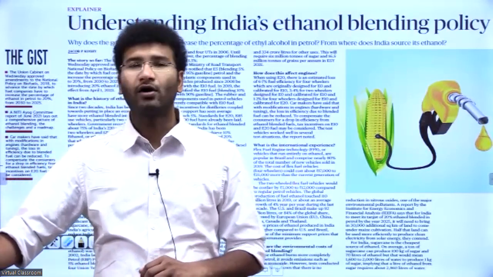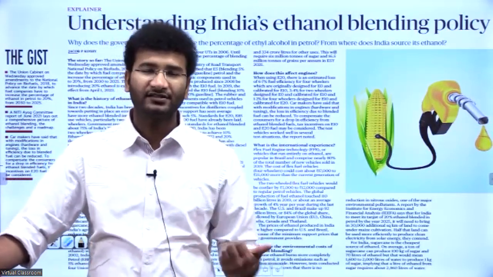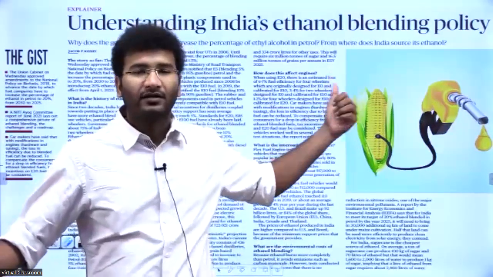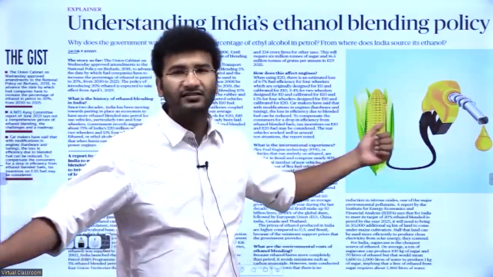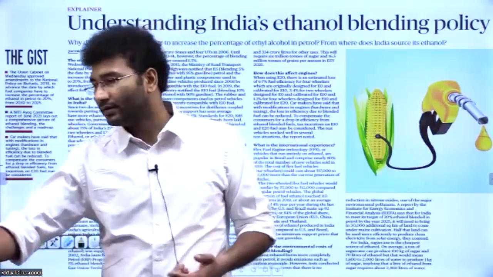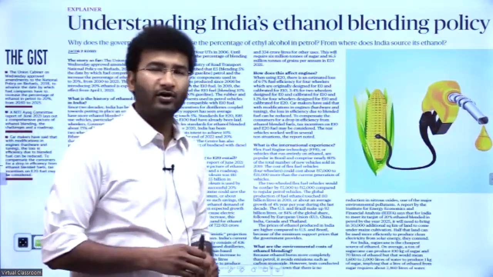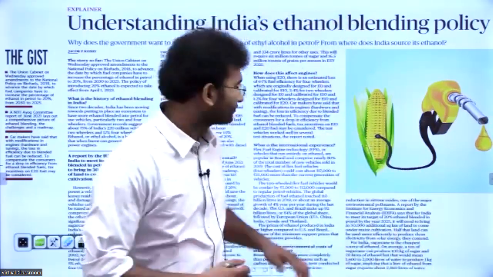If you take wood and all, these things are also considered to be biofuel, but at the same time, if it is used in liquid form, then it is ethanol. That is, in liquid form we use ethanol. Now ethanol can be extracted from corn. It can also come from other crops like sugarcane. The byproduct of sugarcane can become ethanol, right?